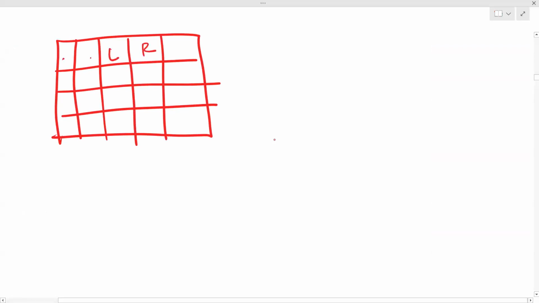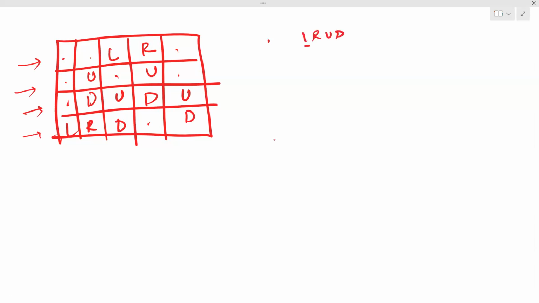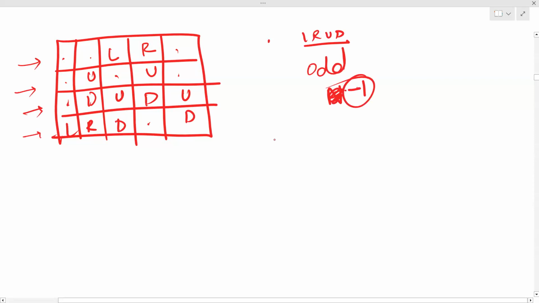So we have some LRs, up, down, and then up, down, LR. We have something like this, right? And all the others are dots. So first, for each row, count how many places do not have dots. If for any row the number of places which are not dots, having either L, R, U, or D, turns out to be odd, your answer is directly -1, right?